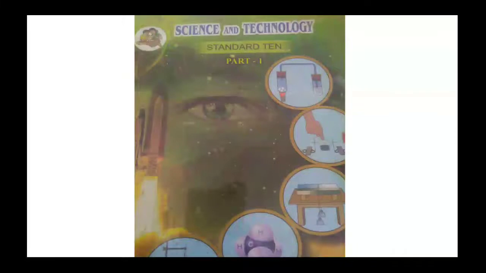Hello students, today we are going to study the first part of science and technology and the first lesson, that is gravitation. What is gravitation? It is a universal force and it acts not only between two objects on the earth but also between two objects in the universe.